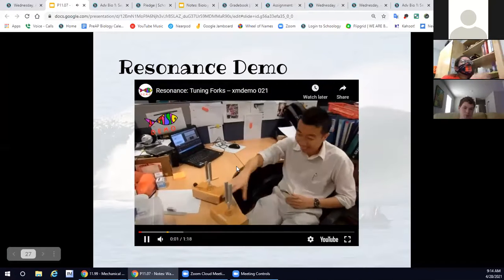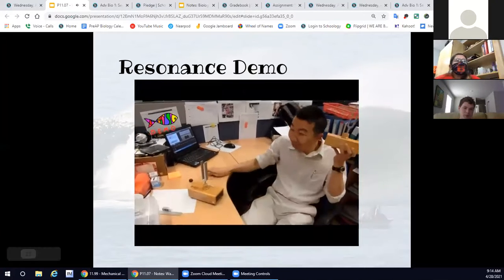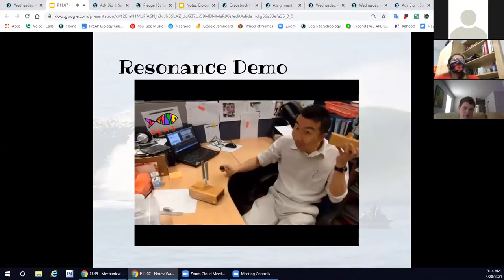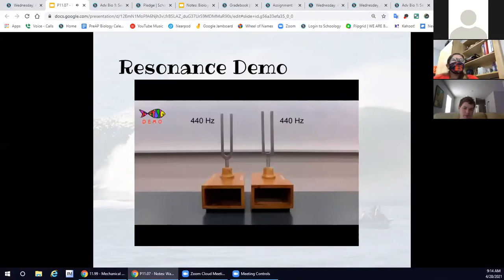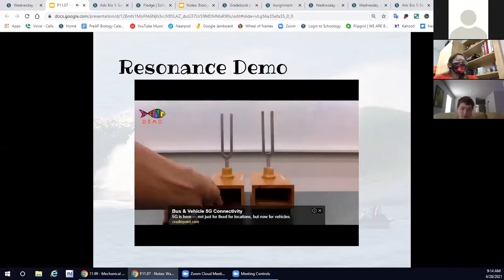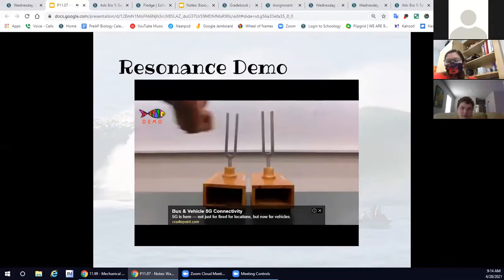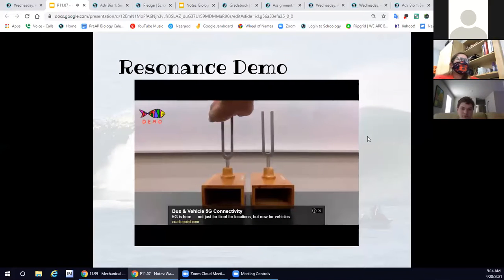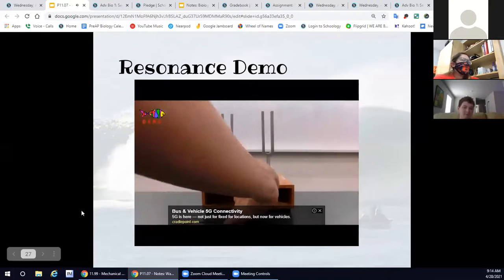Here in class, we would be using tuning forks. If you hit one tuning fork, the other tuning fork would be able to start moving. It's kind of hard to hear it on a video, but I promise you that hitting one tuning fork causes the other tuning fork to move.